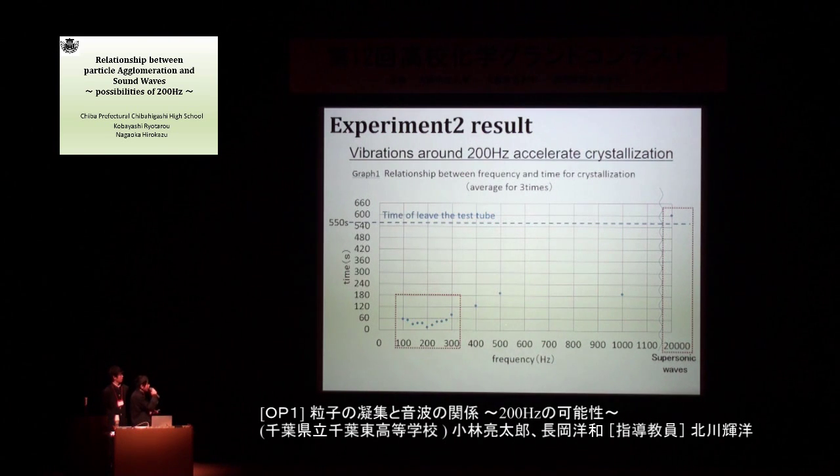Result. The vertical axis shows the time for crystallization and the horizontal axis shows the frequency. And this line is the time of leaving the test tube. And from this graph, with ultrasonic waves, 20,000 Hz, it takes a long time. But around 200 Hz, it takes a very short time. So vibrations around 200 Hz accelerated crystallization.